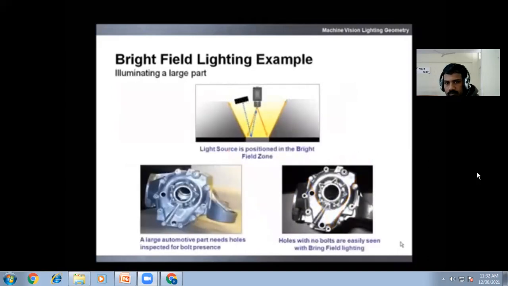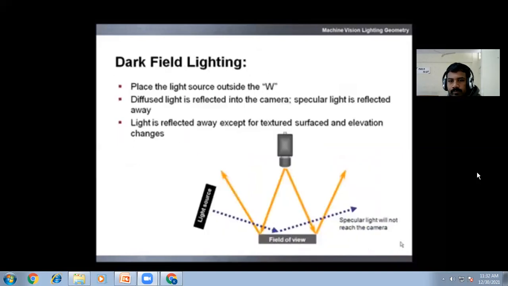In this example, placing the light source within the bright field zone illuminates the face of the part and creates contrast against the desired feature. Because the desired features are facing the camera, whereas the background may not be, light is directly reflecting and showing. Once again, the position of light source will determine what type of lighting will result.